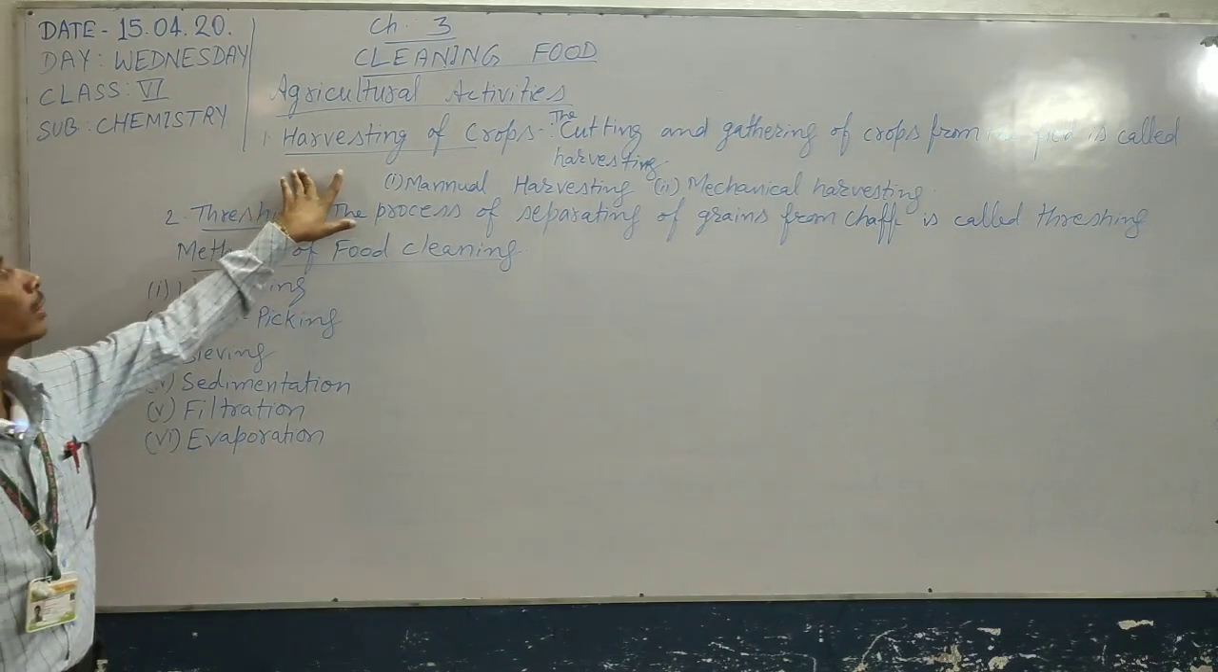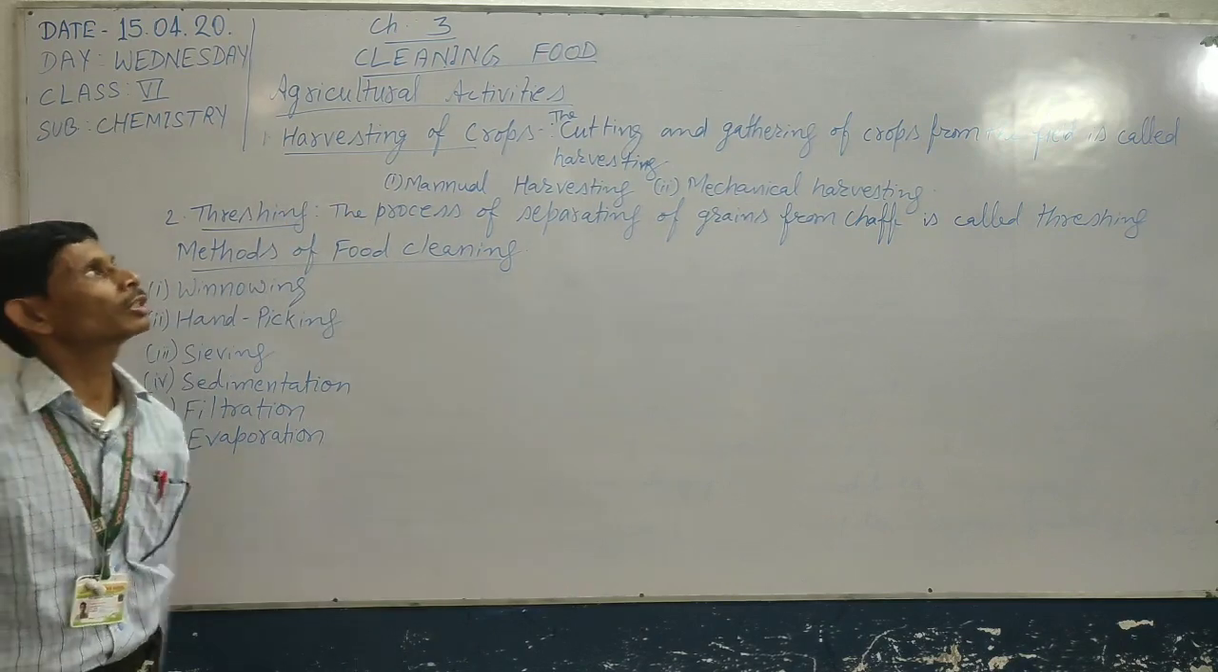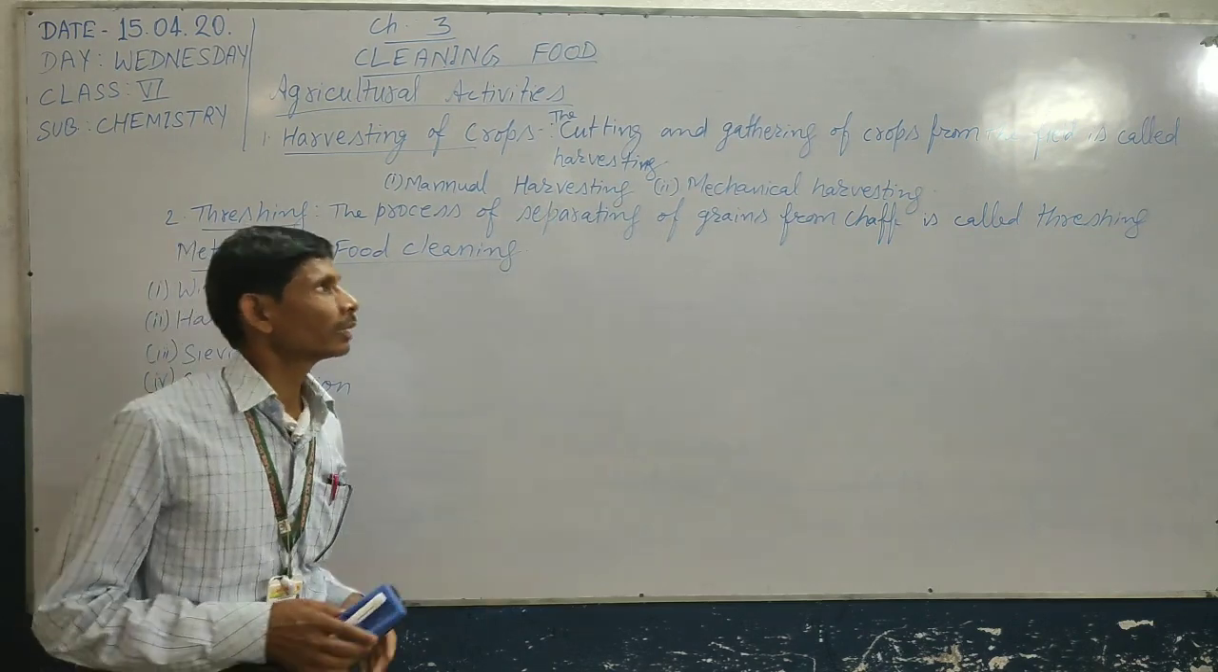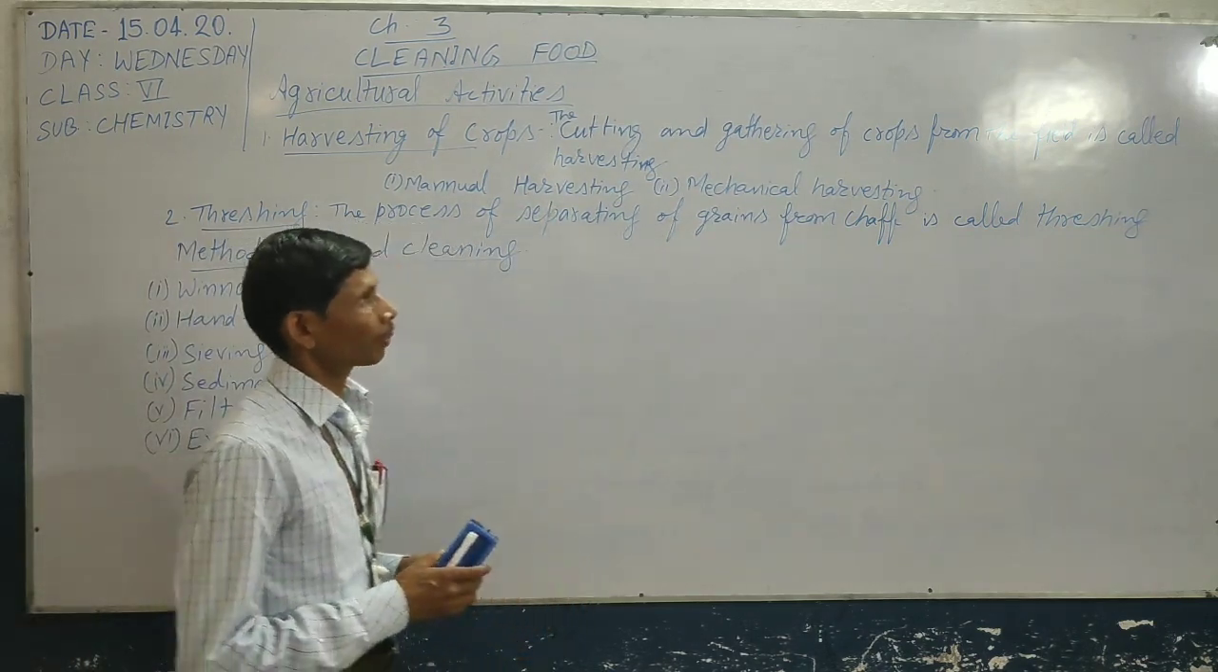In this activity, the first step is harvesting of crops. Harvesting of crops means the cutting and gathering of crops from the field.